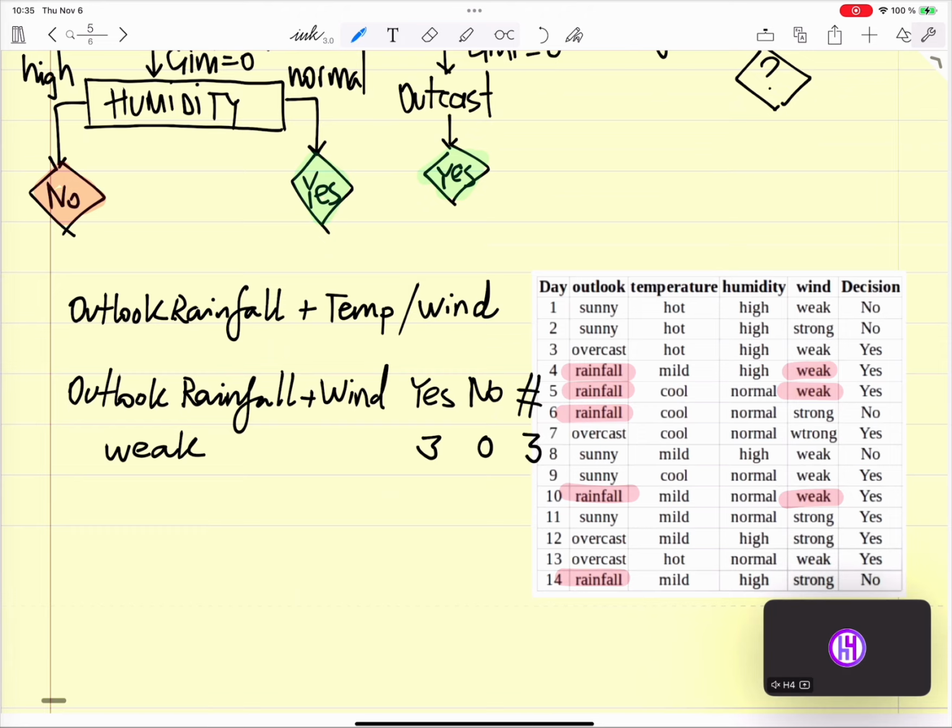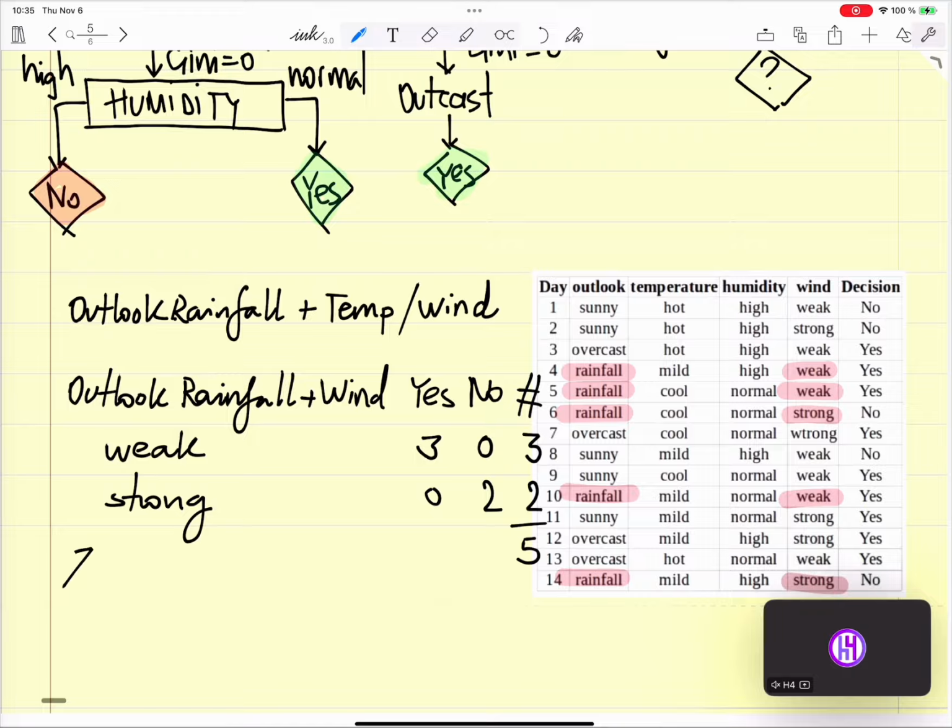And I have strong, 2 times strong, and it's always a no. 0 yes, a total of 2, so a total of 5.